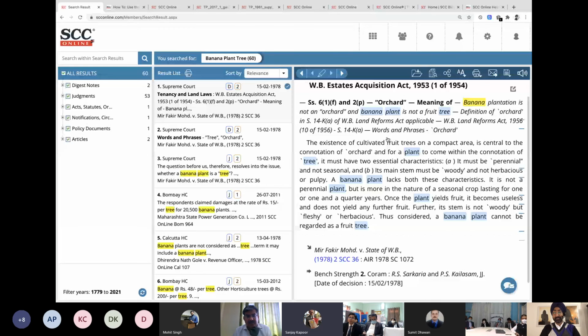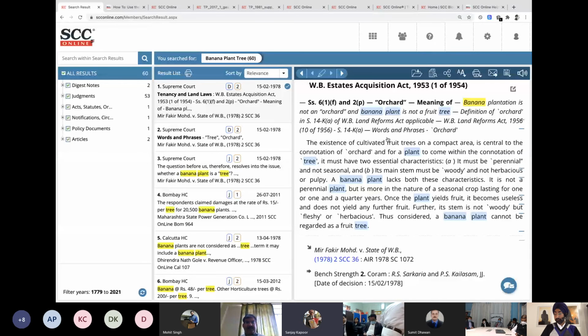Now the magic lies here, because this query was so unique. It says banana plantation is not an orchard and banana plant is not a fruit tree. His Lordship clearly remembered that he had read it somewhere. It's a 1978 case, a compensation case relating to land acquisition in West Bengal, in which the category of the land had to be ascertained for deciding the amount of compensation. Whether it's agricultural land or forest land, they needed to ascertain whether a banana plantation comes under one category or the other. So here it is: a banana plant lacks both of these criteria.